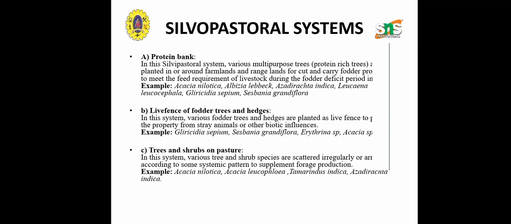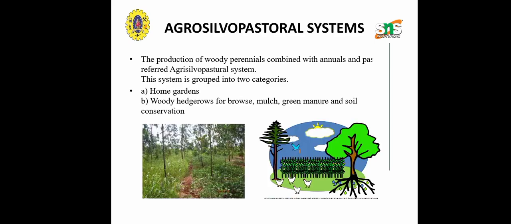Coming to the protein bank, in the silvopastoral system, many multipurpose trees can be grown like Acacia nilotica, Leucaena, and others. Living fence of fodder trees and hedges is the combination of acacia species and trees and shrubs on the pasture. Various trees and shrub species are used in this system.